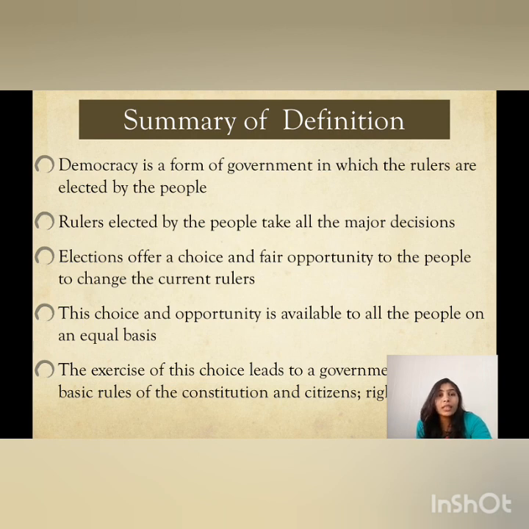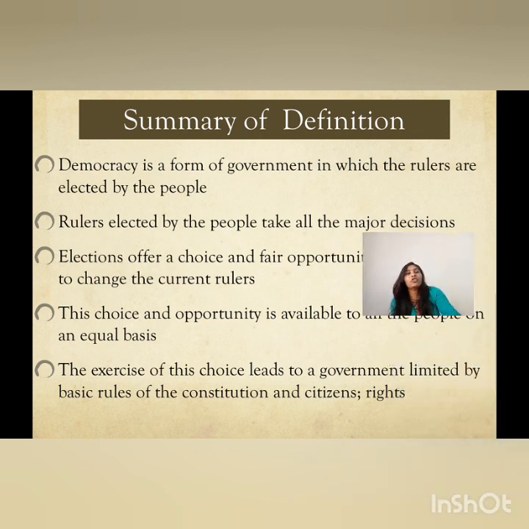So over here, in short, if we want to sum this up, democracy is a form of government in which rulers are elected by the people. Rulers elected by the people take all the major decisions. Third, elections offer the choice and fair opportunity to people to change their current ruler. The choice and opportunity are available to all the people on an equal basis, and at last the exercise of their choice leads to a government limited by the basic rules of the constitution and citizens' rights.